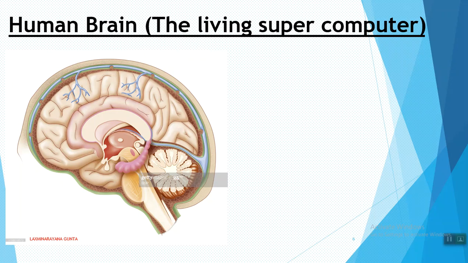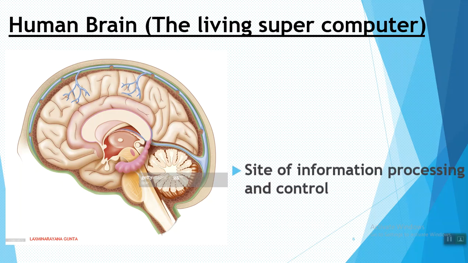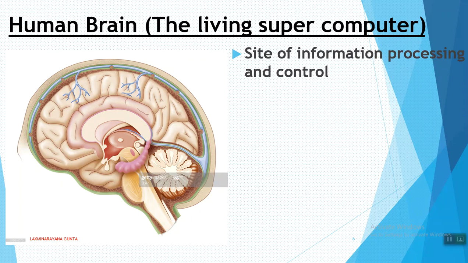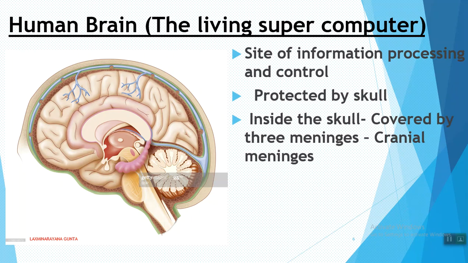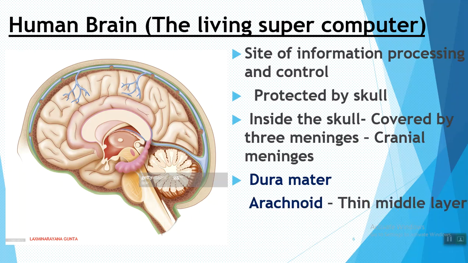The human brain, a living supercomputer, is a site of information processing and control, and it is protected by a bony skull outside, and it is also protected inside. It is covered by three meninges called the cranial meninges. From outer to inner, they are dura mater, the outermost layer, arachnoid mater, the thin middle layer, and the pia mater, which is the innermost layer which is in contact with the brain tissue.